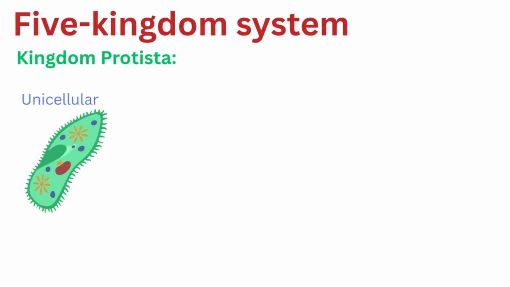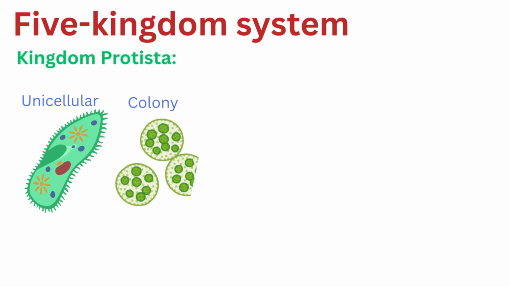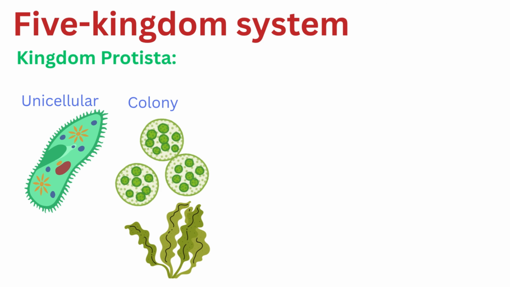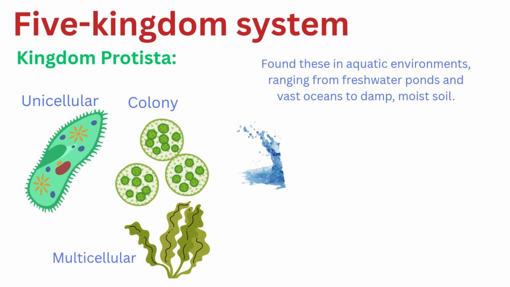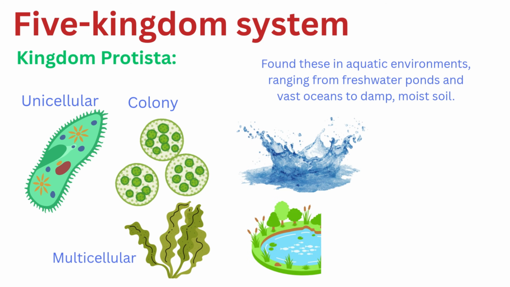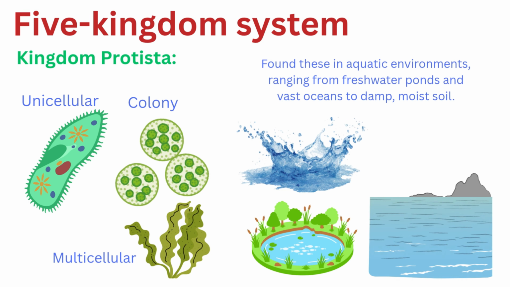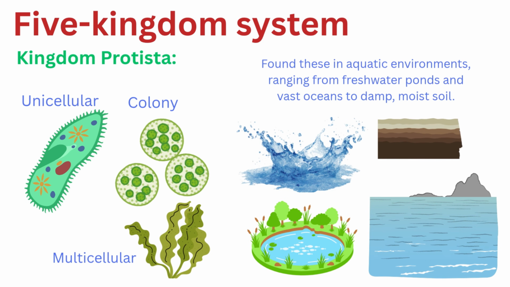Most protists are unicellular, meaning they exist as a single cell. However, some can form colonies, and others, like the giant kelp you see in the ocean, are actually multicellular. You will find these organisms primarily in aquatic environments, ranging from freshwater ponds and vast oceans to damp, moist soil.